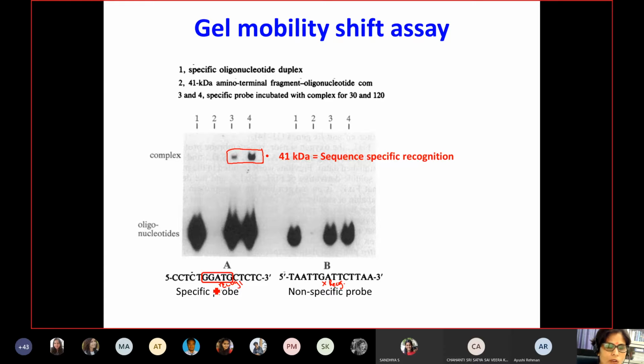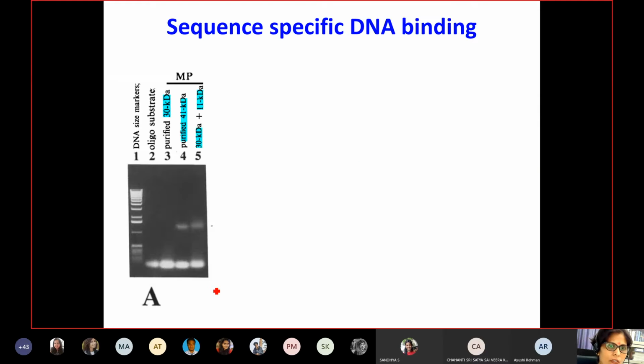Now further, if you move forward, the mutation analysis was done in lecture 4, and they tried to form the reconstitution assay. What is a reconstitution assay? You have certain proteins in your in vitro experiments. These proteins are joined together, and then it is seen whether they really bind to the oligonucleotides or not. In this kind of assay, they were able to show that the 30 kilodalton fragment was not binding to any of the oligonucleotides, but the full-length N-terminal, that is 41, binds and forms the complex.